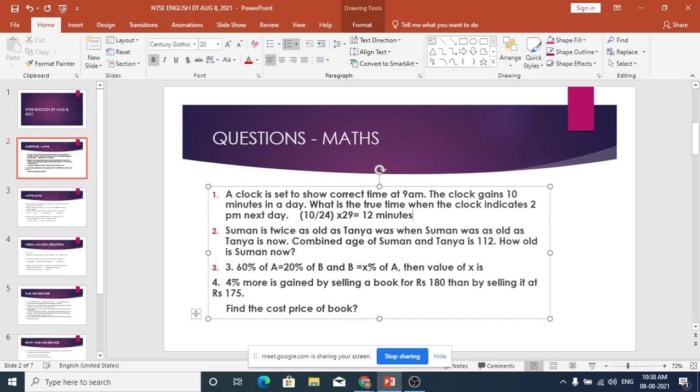Are you with me, all of you? Yes, sir. It gains 12 minutes. But the question asks, what is the true time when the clock indicates 2 p.m. next day? The clock is indicating 2 p.m. What is the true time?